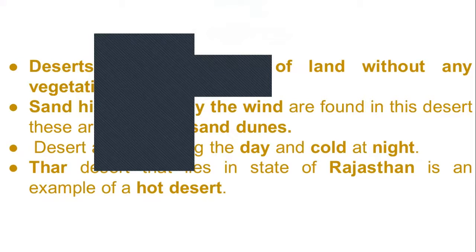Deserts are large areas of land without any vegetation. Sand moved by wind in deserts forms what are called sand dunes. Deserts are hot during the day and cold at night. The Thar Desert, which lies in the state of Rajasthan, is an example of a hot desert. Then look at the next slide.